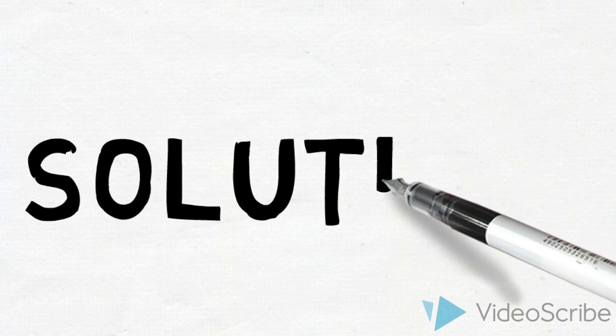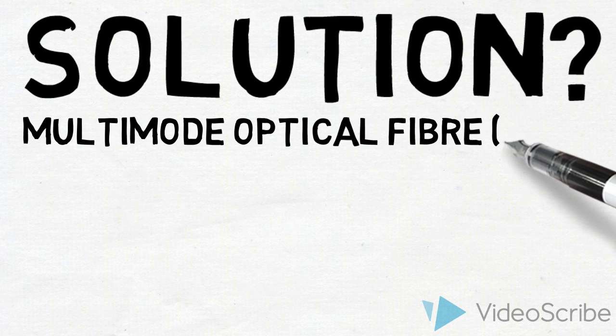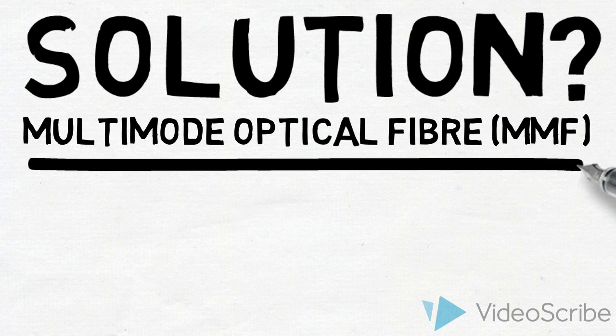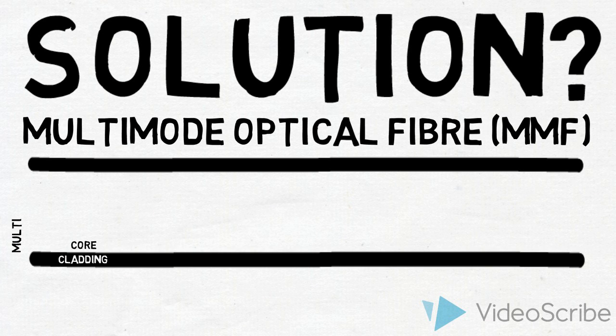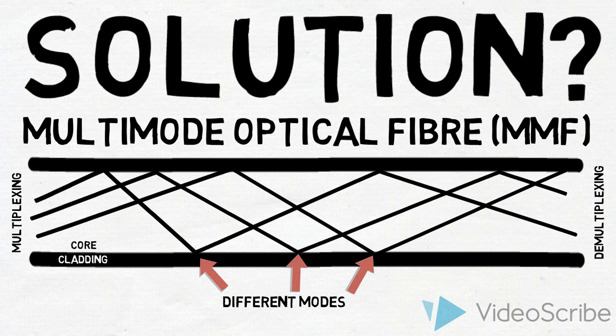So what's the solution? It is to transmit multiple streams of data through each optical fiber at the same time. This is known as multimode optical fiber and is achieved through multiplexing. Multiplexing means combining signals with different characteristics for transmission, then separating them out at their destination.